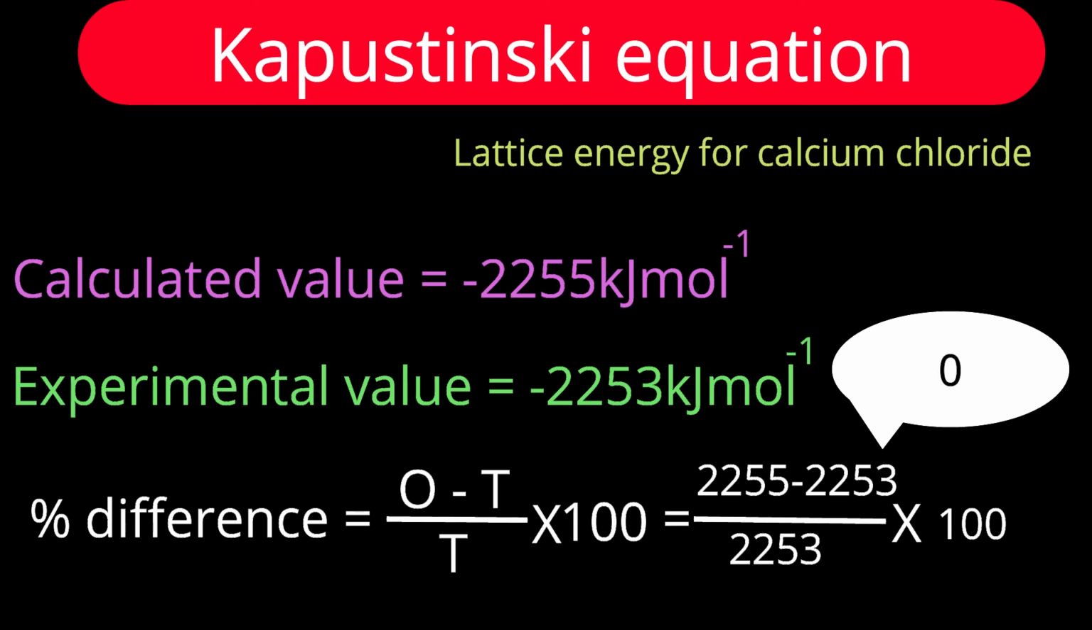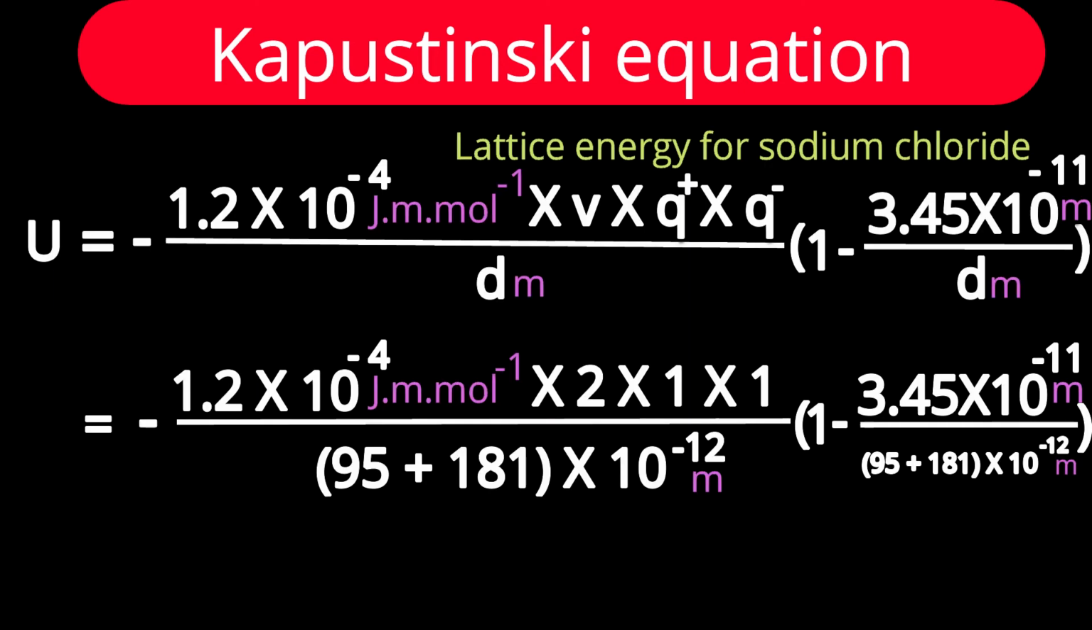Let us understand this Kapustinskii equation and its application by one more example, our known example: sodium chloride. We did its calculation by the Born-Landé equation. You will understand how far this Kapustinskii equation is correct. As usual, the lattice energy formula is represented. V is the number of ions present in the compound. The empirical formula is NaCl, so Na+ and Cl−, 2 ions are there.